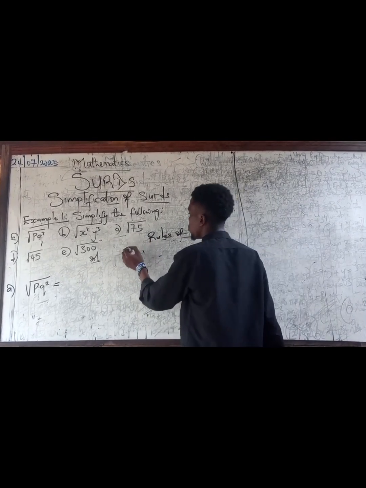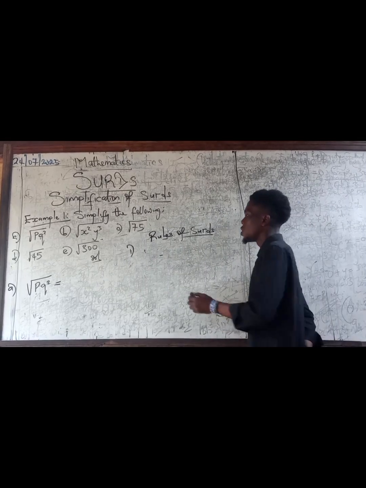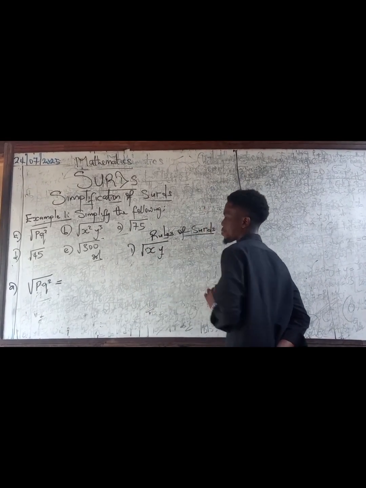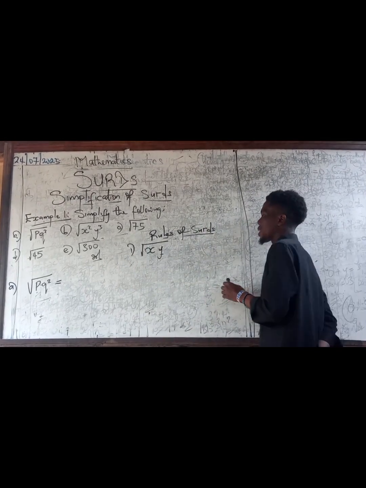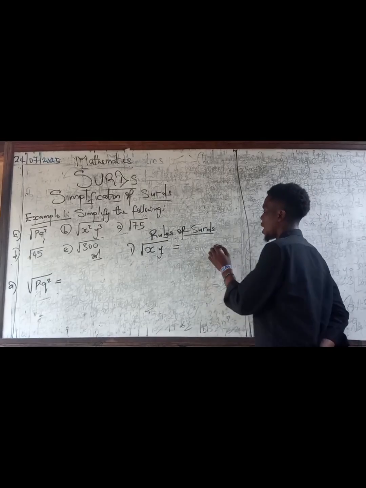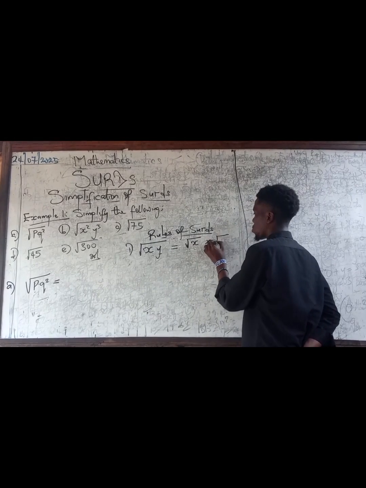The first rule you would like to know, I call it the rule of multiplication. If you have the square root of x times y, the square root of x times y is still the same as the square root of x times the square root of y.